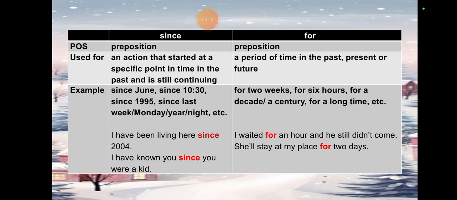Examples of "since" are since June, since 10:30, since 1995, since last week, since last Monday, since last year, since last night, etc. I have been living here since 2004. I have known you since you were a kid. And then examples of "for" are for 2 weeks, for 6 hours, for a decade, for a century, for a long time, etc. Examples: I waited for an hour and he still didn't come. She'll stay at my place for 2 days. So these are the usages.